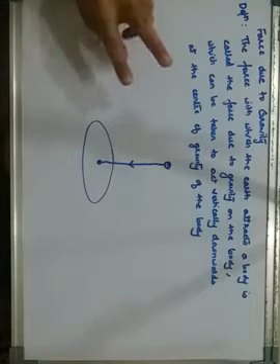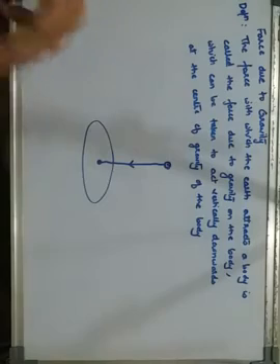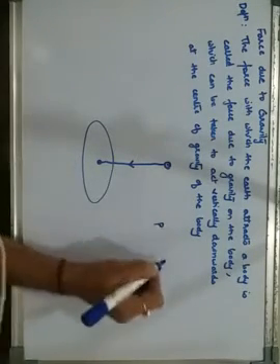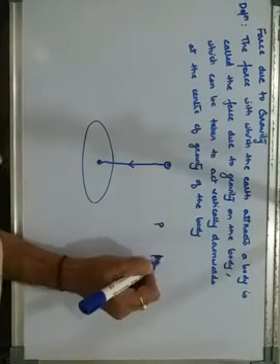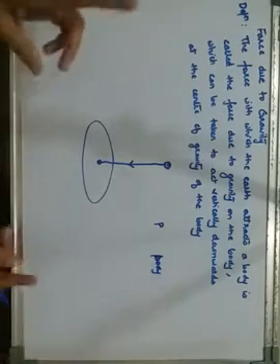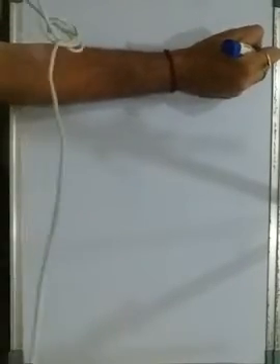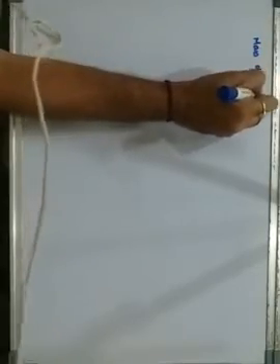Now we have to derive an expression where two planetary bodies, or one planetary body and any other particle or body, are taken. How do we derive it for two different masses? Let us see. Suppose I am taking two different masses: the mass of the earth, capital M, and the mass of another body, small m.